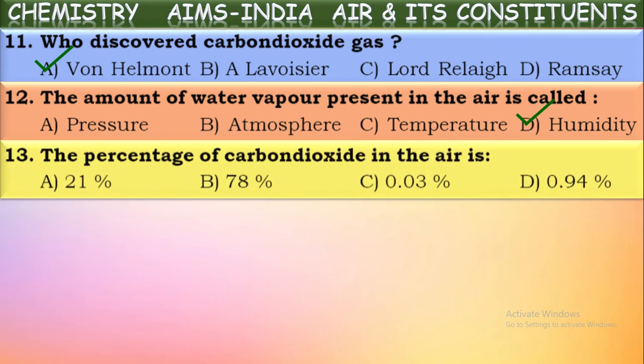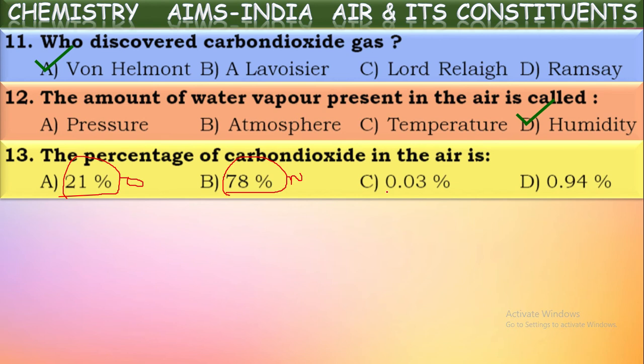The percentage of carbon dioxide in the air. What is the percentage of carbon dioxide? Actually, see the first one. It is of which gas? We know 21% is of oxygen gas by volume. The next one, 78%, is of nitrogen, isn't it?